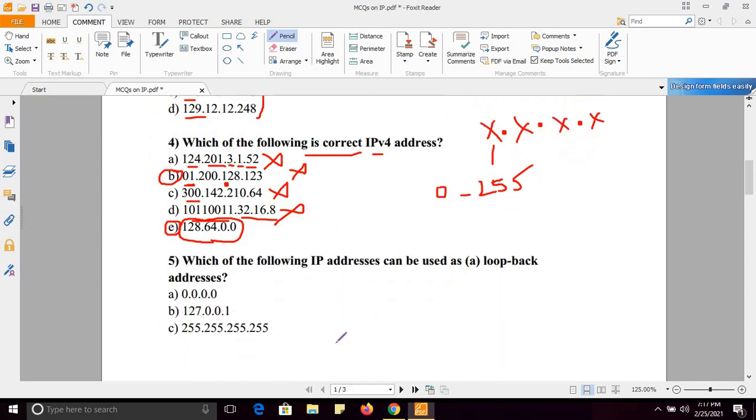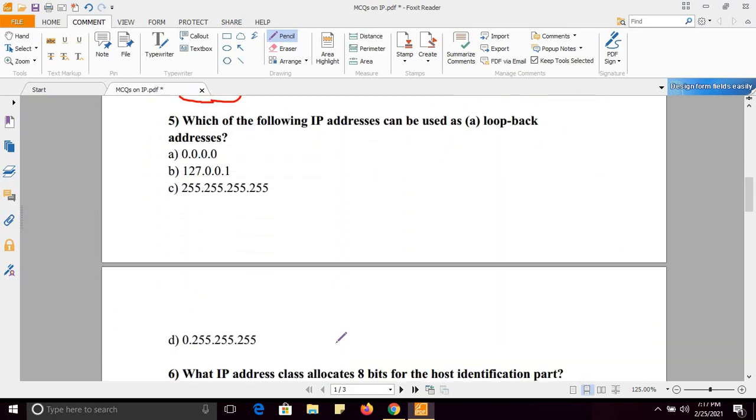Next, which of the following IP address can be used as a loopback address? Very important question, and you have to remember loopback address is this one, option B, 127.0.0.1.